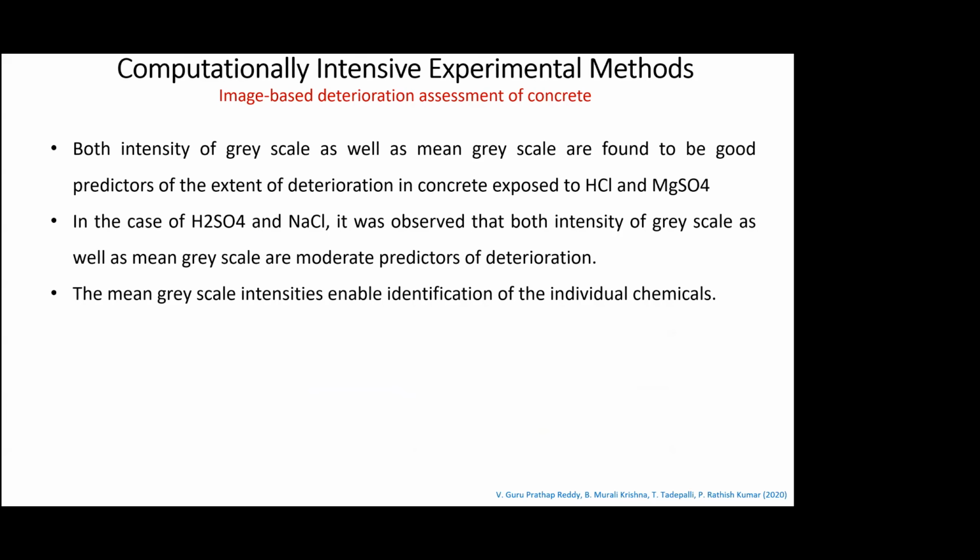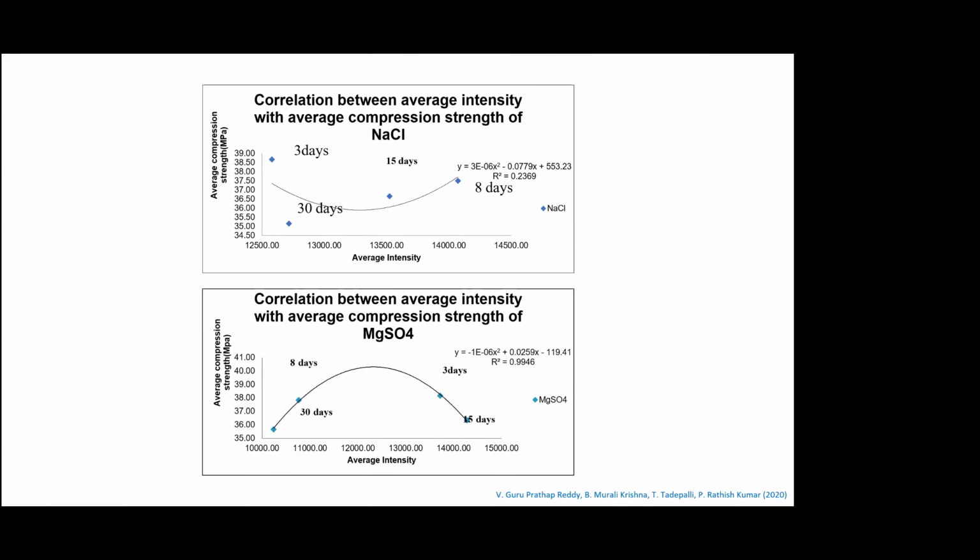This shift in intensity, as well as the grayscale mean, was found to be a good predictor of the extent of deterioration when exposed to HCl and MgSO4, whereas for H2SO4 and sodium chloride, it was a moderate predictor. So we established that imaging can identify the effect of individual chemicals, and we can identify which chemical is causing the deterioration.